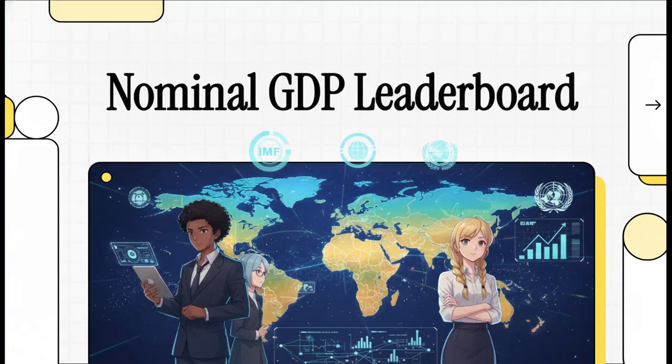Welcome to This Explainer. Today, we're on a mission to decode the actual numbers that define global wealth. You know, we hear the word trillions thrown around in the news constantly, right? But mapping this data out reveals the true balance of geopolitical power. We're drawing directly from the latest data and projections compiled by the IMF, the World Bank, and the United Nations to understand where the world's money is genuinely concentrated.